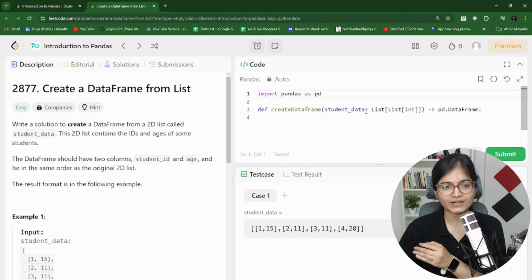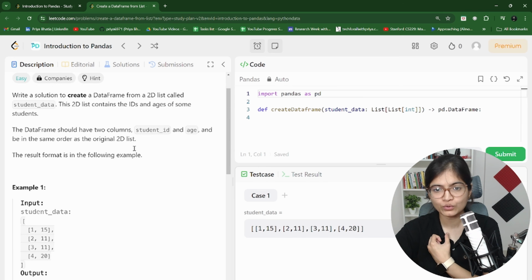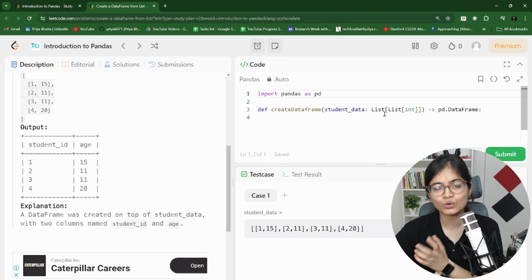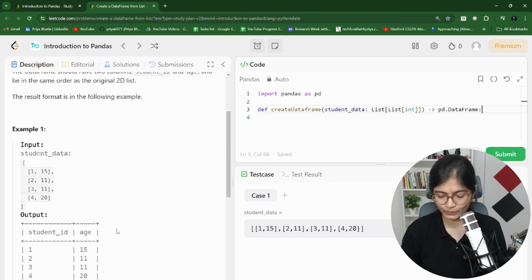Now here you can see what they're saying is write a solution to create a data frame. It's a very simple question from a to-do list called student_data. And what we want is to convert this list into a data frame. So how can that conversion be done? What we can do is say student_ID is the name of the data frame that we have.